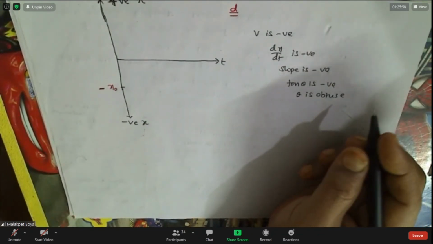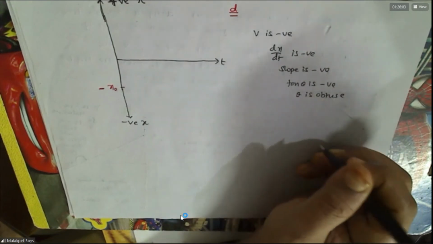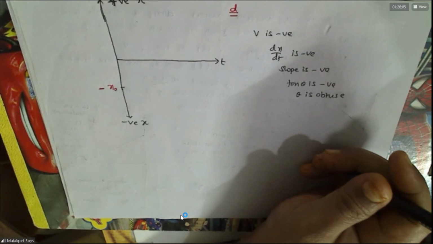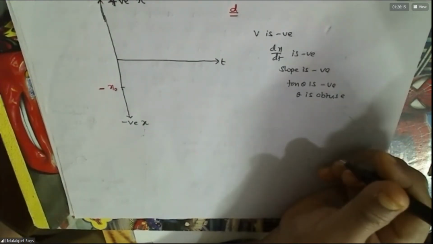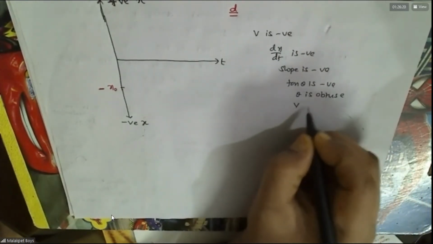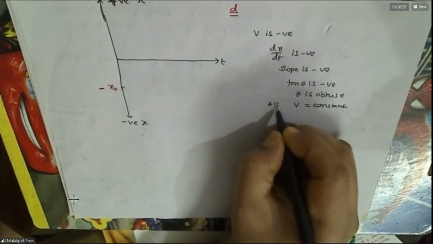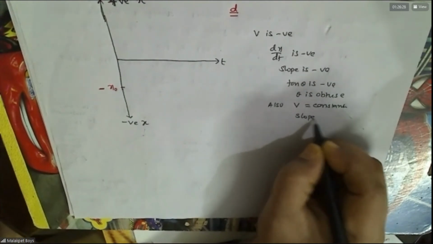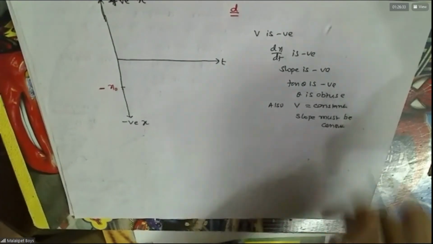Okay. Any doubt in this? No, sir. Is it clear? Here V is constant, therefore slope must be constant.